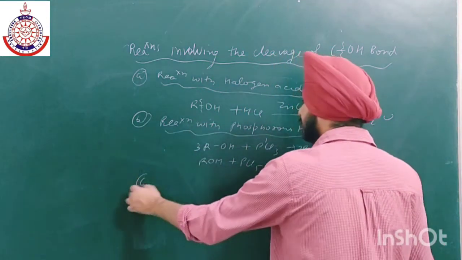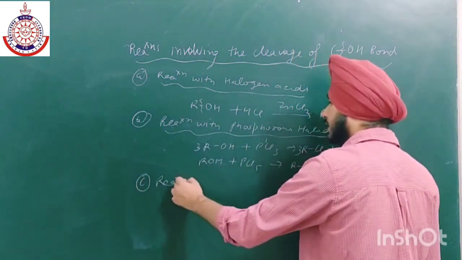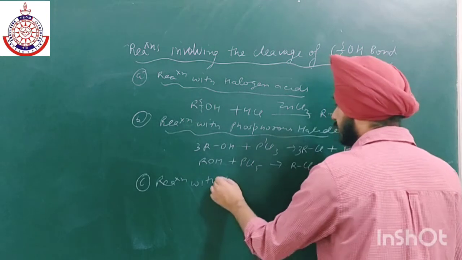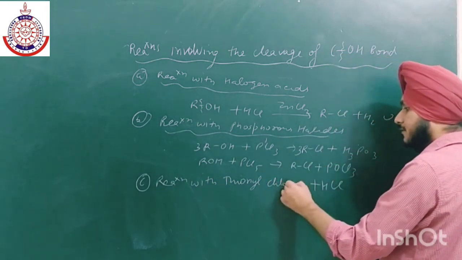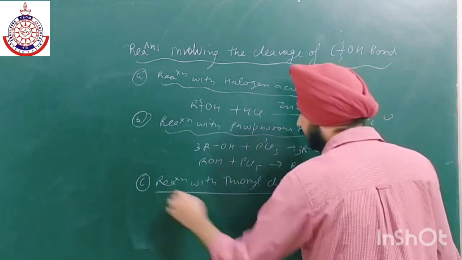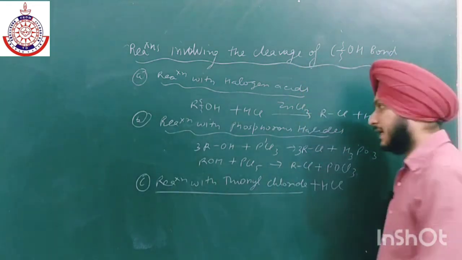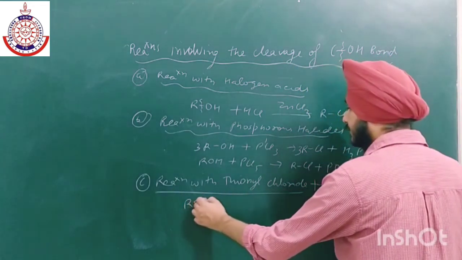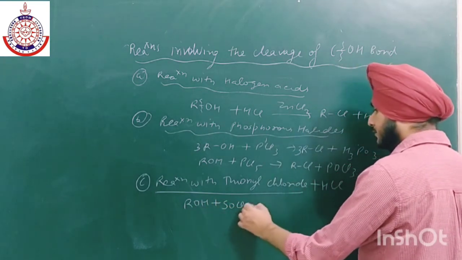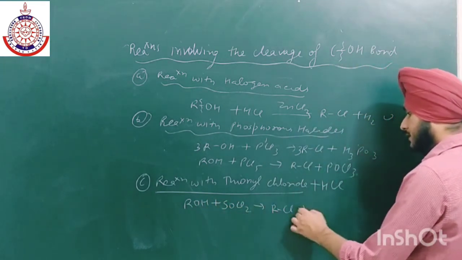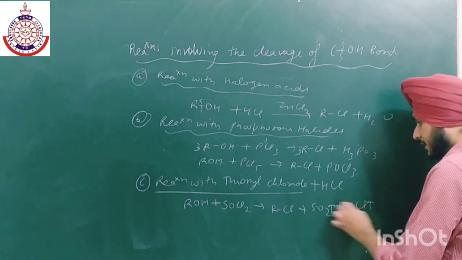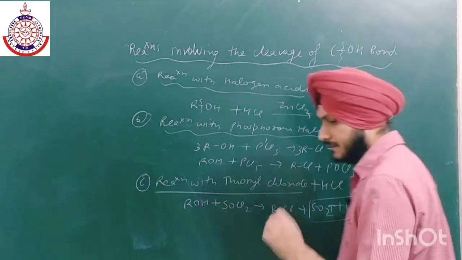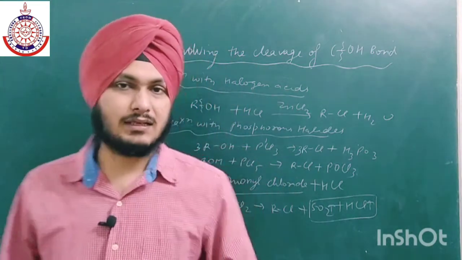The third reaction is the reaction with thionyl chloride. We have already done this mechanism. Thionyl chloride is the most efficient method for the preparation of alkyl halide, because in this case the byproducts are in gaseous form and they can easily leave. With SOCl2, we will get RCl plus SO2 plus HCl. These two products are in gaseous state and they can easily leave. So these are the three main reactions.